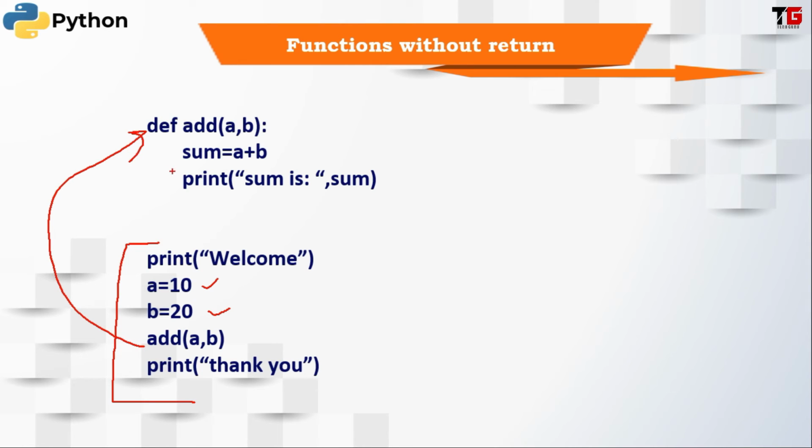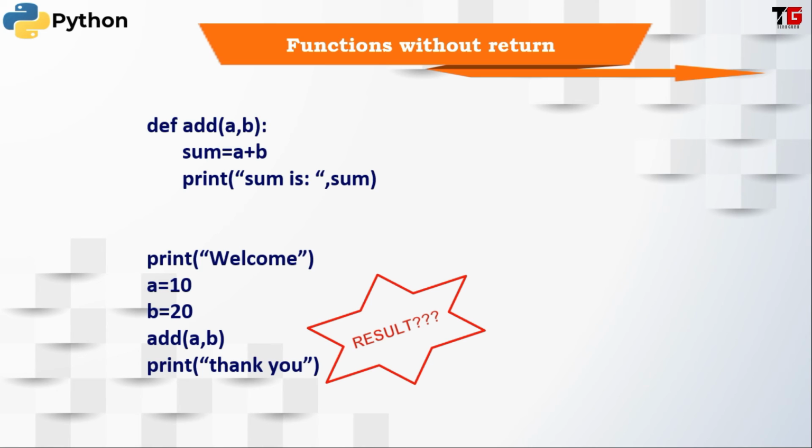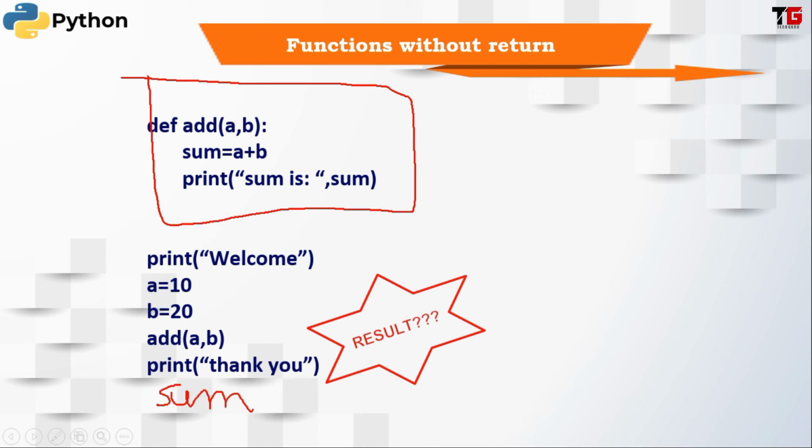So this add function will run. It will calculate the sum and display the sum. Then control comes back here. But do we know what is the result of this addition here? No. Actually, the result is known to this add function only. We cannot print the value of sum here because this sum belongs to the add function.